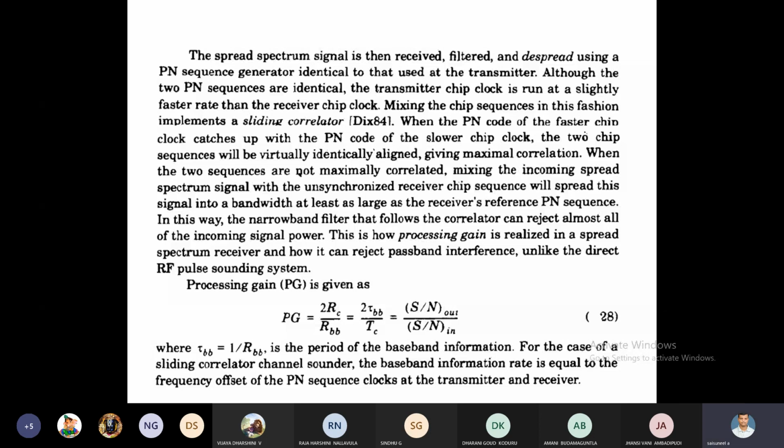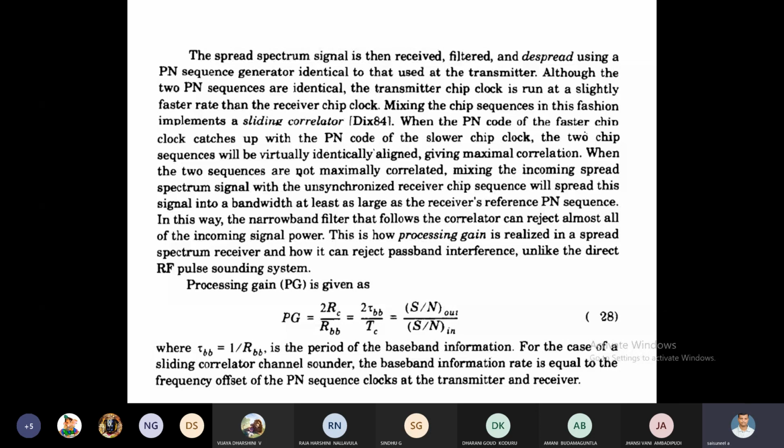This passband interference is available in the first technique, that is RF direct pulse sounding technique, but here we reject it by using two band pass filters at the receiving side, one wideband and one narrowband. How a passband interference is rejected is called the processing gain.